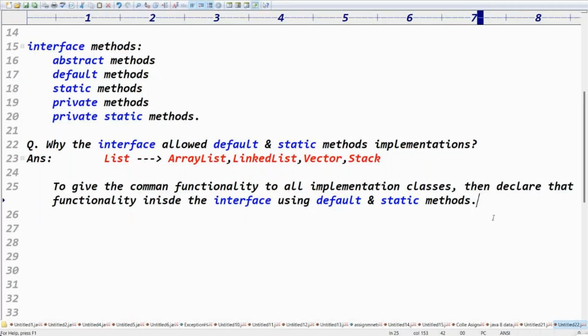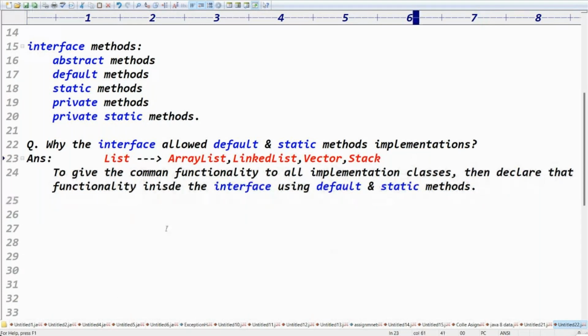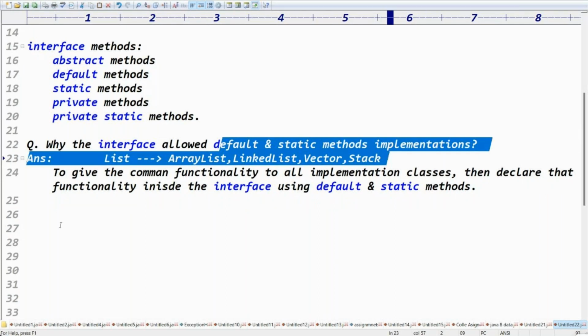Exactly. The question is important: why does the interface allow default and static methods? That's the question. Good.